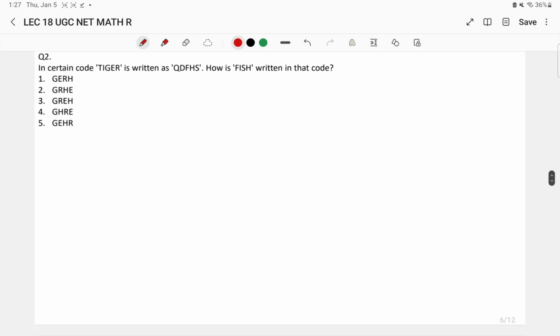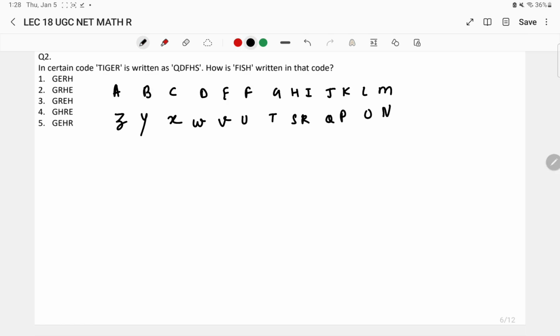In a certain code language, tiger has been coded as QDFHS. How is fish written in that particular code? Options are given here. Okay, before moving into the options, let us see what logic they have used over here. So here I have written all the alphabetical letters.